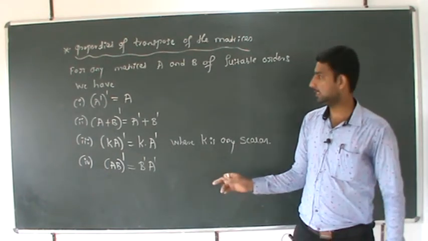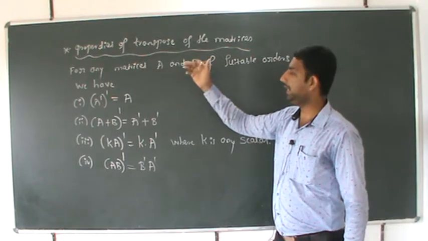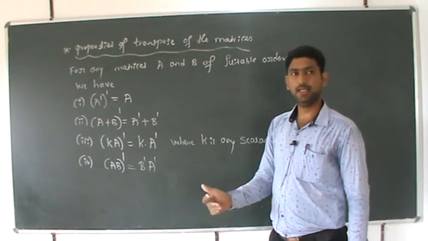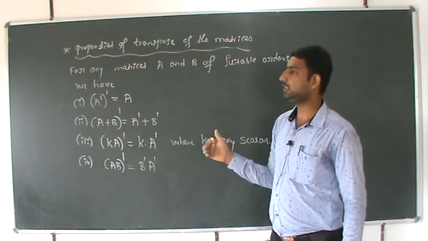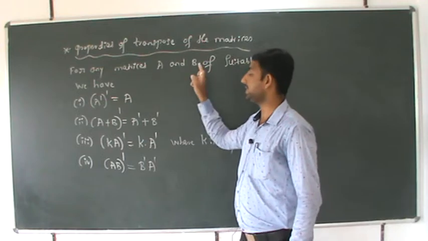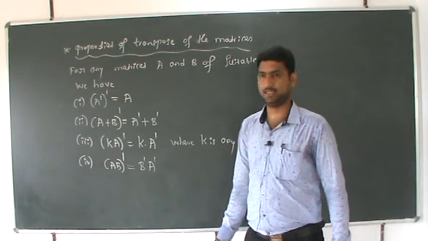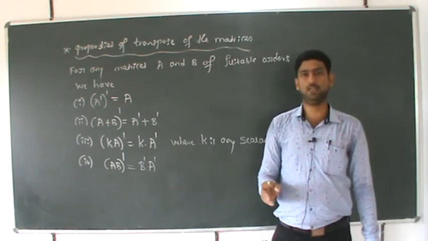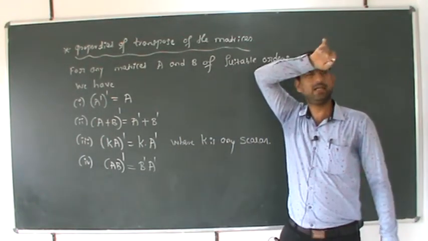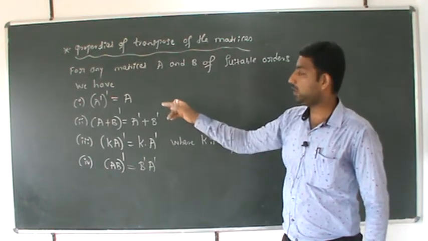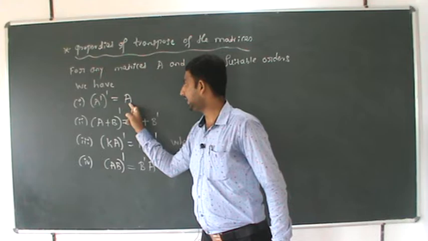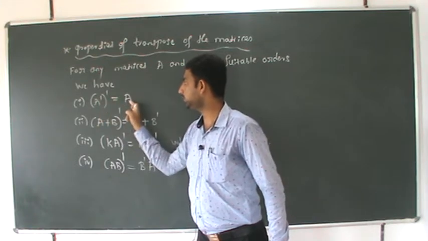Transpose of the matrix says to interchange rows and columns of capital A, correct? We have the definition. Under that we have some properties. Properties of transpose of the matrices say for any matrices A and B of suitable orders, it's not a fixed order, if we take A and B of any order, then we have the following properties. First property says what? A dash whole dash is equal to A. Transpose of a transpose is the matrix itself.